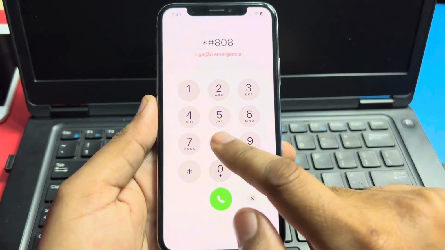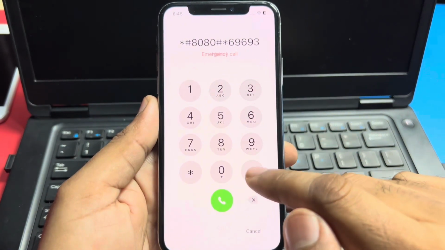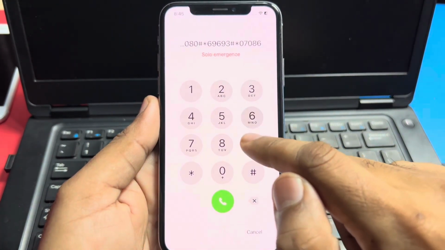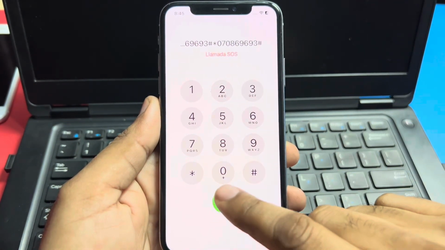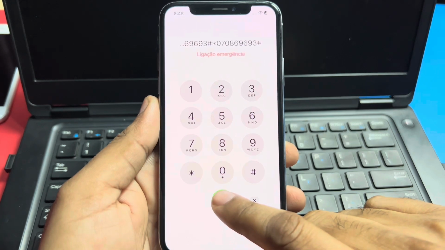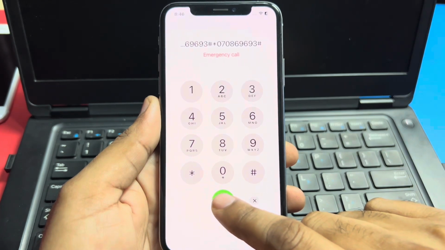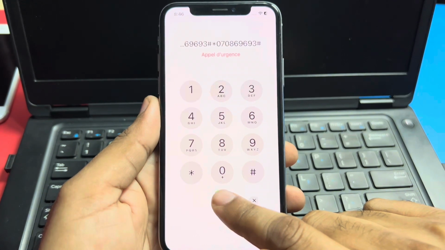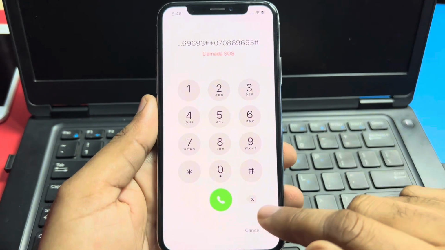Star hash 8080 hash star 69693 hash star 0708 69693 hash. Okay, and try that. You can see it's also not working, it's not accepting on that iPhone right now. Press again and again. That also is not working.